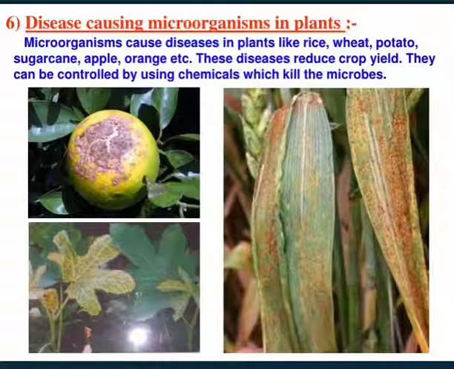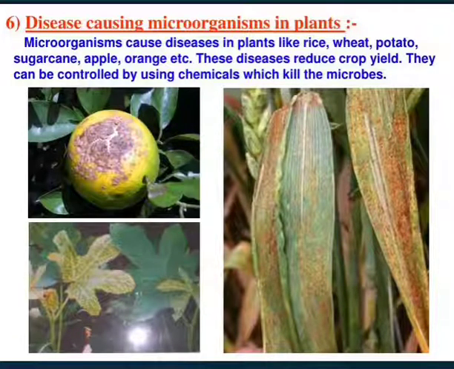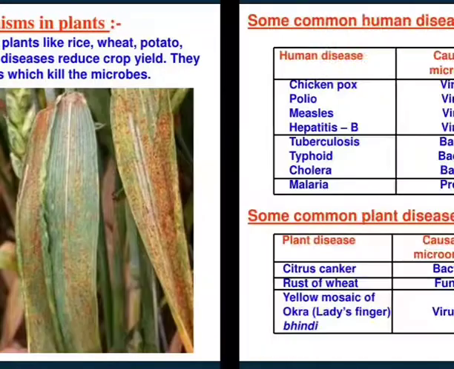Now, disease-causing microorganisms in plants. As we have read, microorganisms affect both plants and animals. So far we have read about the effects of microorganisms in animals. Now we are going to learn about disease-causing microorganisms in plants. Microorganisms cause diseases in plants like rice, wheat, potato, sugarcane, apple, orange, etc. These diseases reduce crop yield. They can be controlled by using chemicals which kill the microbes.